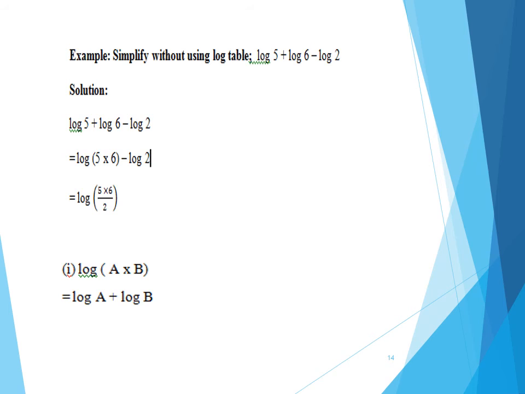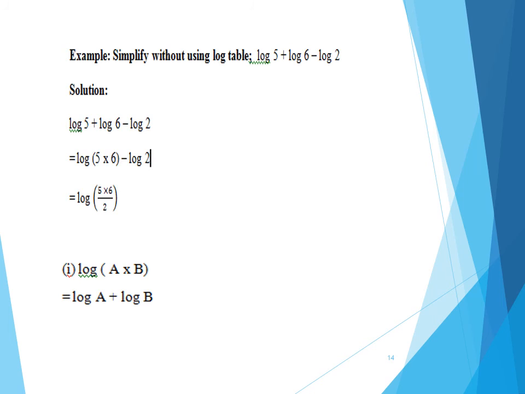a single logarithm. You can see this in the next example, which says log 5 plus log 6 minus log 2. What did we learn in the previous slide? That the addition sign is converted into multiplication and the subtraction sign is converted into division. So I can write log 5 multiplied by 6, and the 2 of subtraction goes in the denominator to make it log 5 into 6 divided by 2. You can also write it after simplification: 5 sixes are 30, divided by 2 is 15, so it can also be written as log 15.